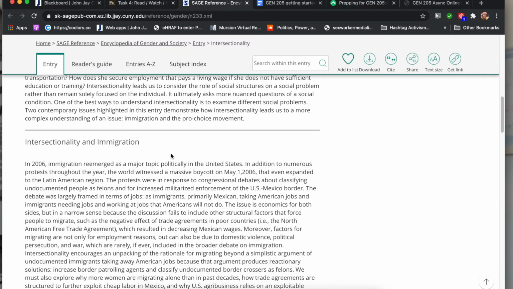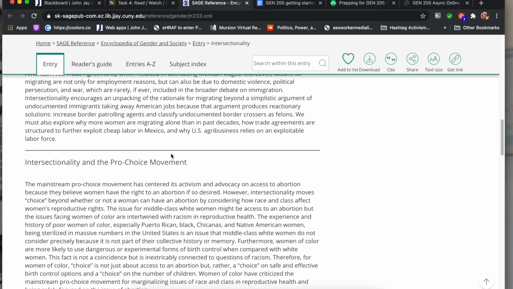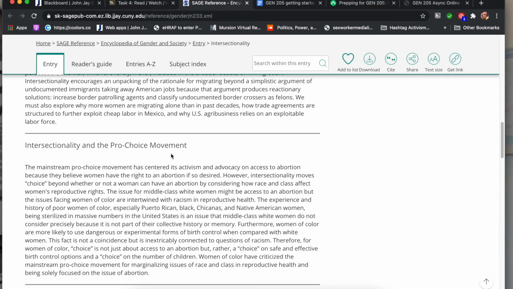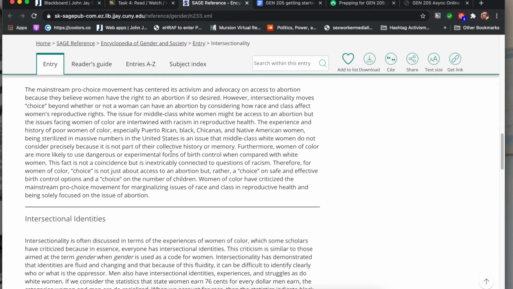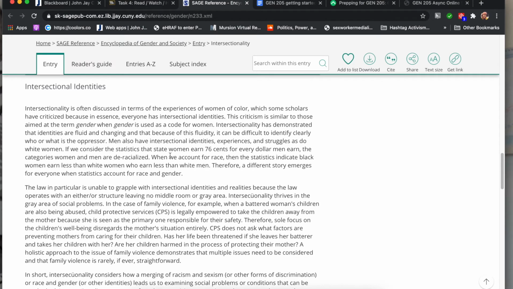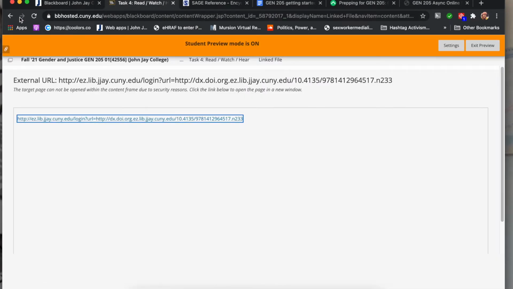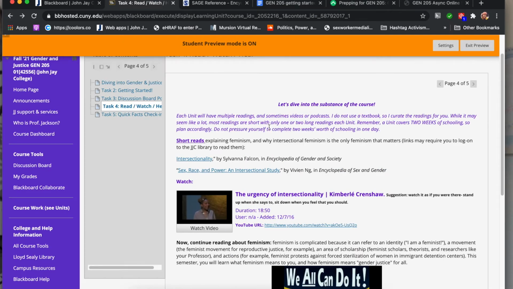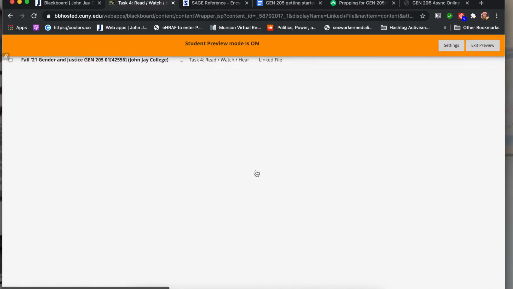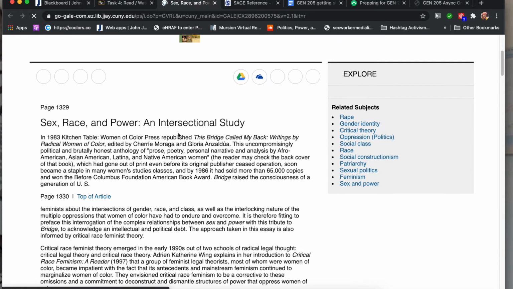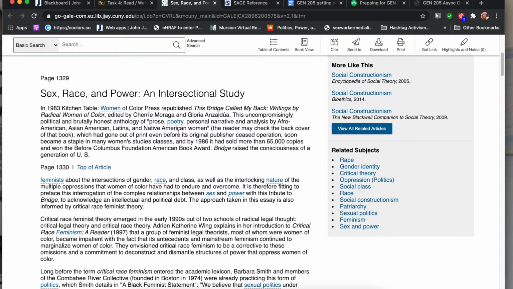So you're going to read about intersectionality and immigration, intersectionality and the pro-choice movement, right? Reproductive justice. You're going to read about intersectional identities. Then I want you to read more about intersectionality because Phil Cohn did a good job, but I want a little bit more here to make sure students know what's up. So I'm asking you to read this other piece that gets a little bit more in depth into how this idea of intersectionality came into being, and really talking about gender, sexuality, race, and power, right?